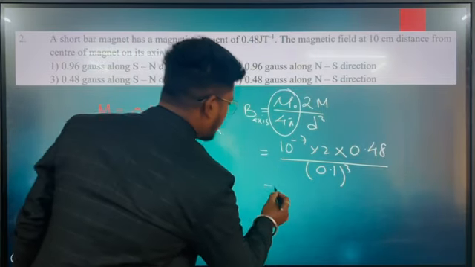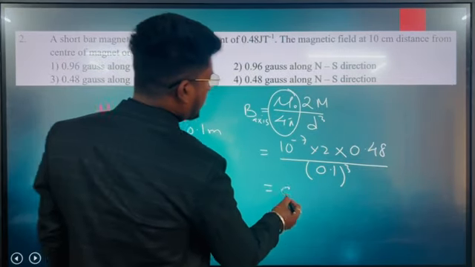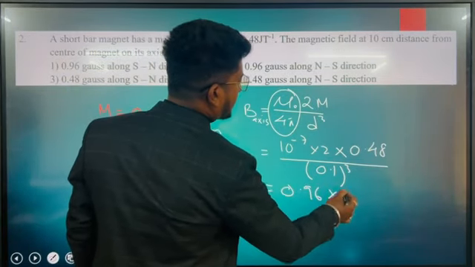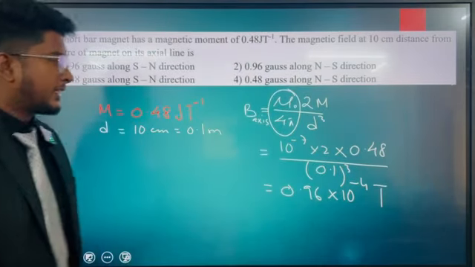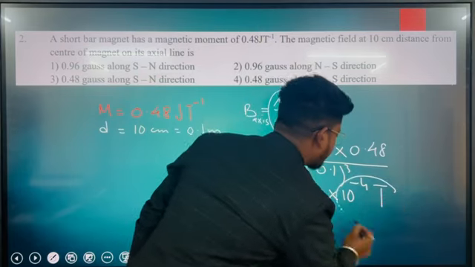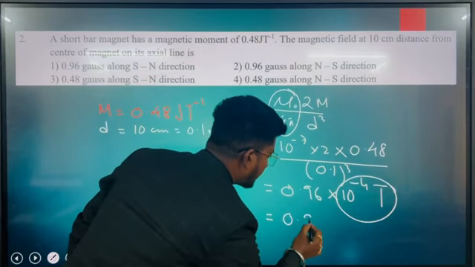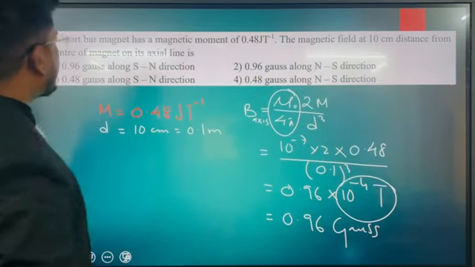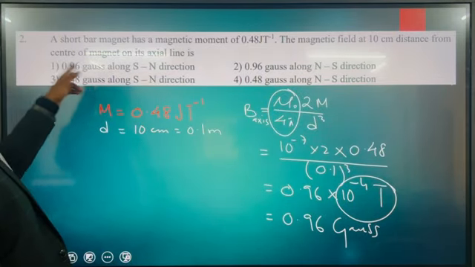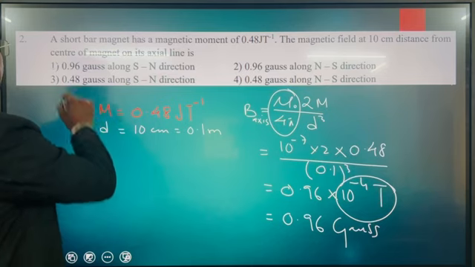Your answer will be 0.96 into 10 to the power minus 4 Tesla. Now 10 to the power minus 4 Tesla is nothing but Gauss, so 0.96 Gauss along the south-north direction.